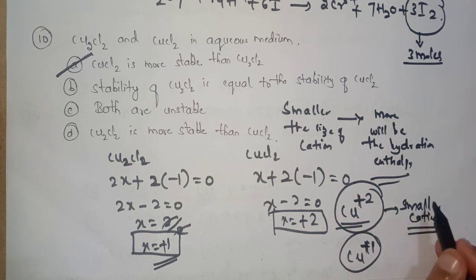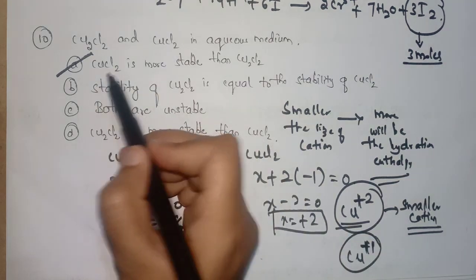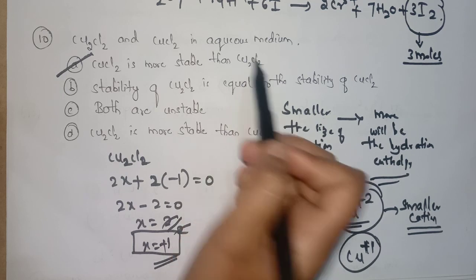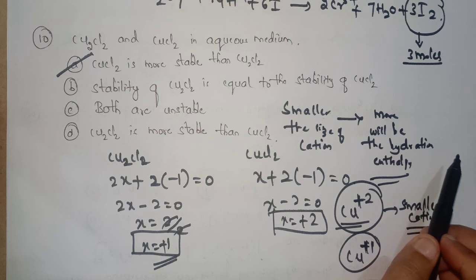So the smaller cation will have more hydration enthalpy. More hydration enthalpy means more stability. So the correct answer is CuCl2 is more stable than Cu2Cl2, because with hydration enthalpy, stability also increases.